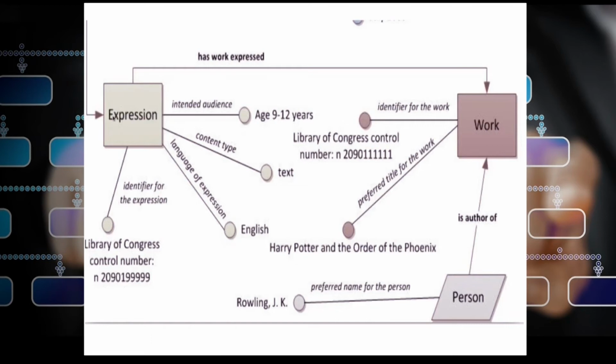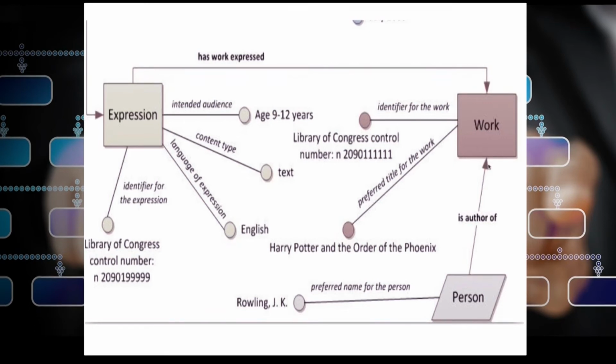If we come down to the expression level, say for example this particular edition of the Harry Potter book is available in English language. So this particular expression in a given language has many characteristic features: intended audience, content type, language of expression, identifier of the expression. And this expression can finally be related to the work, which is the origin of all expressions, manifestations and items.